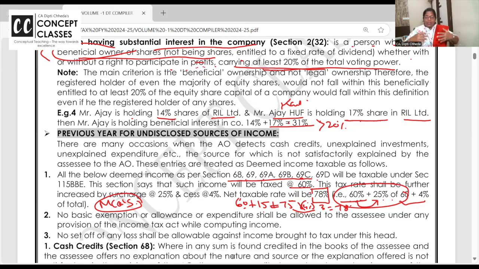Ma'am, it will be such a huge loss. Whatever I have earned, you are asking me to pay to the department? I have earned 100 rupees black money. Sorry, I didn't disclose. But tax it at 30% highest? No. 78% tax you have to pay.